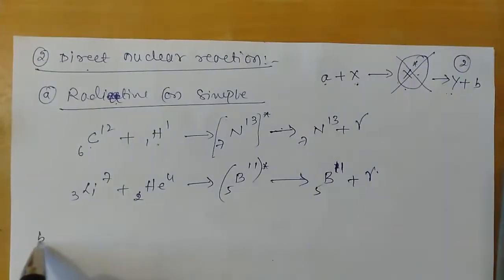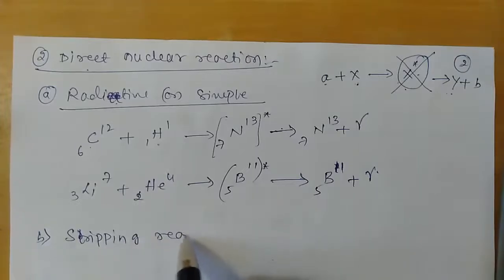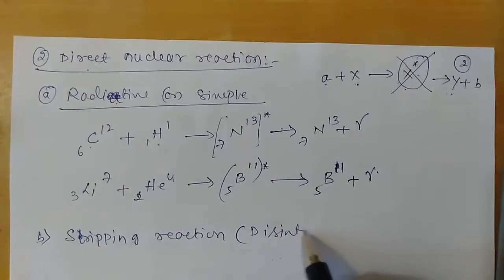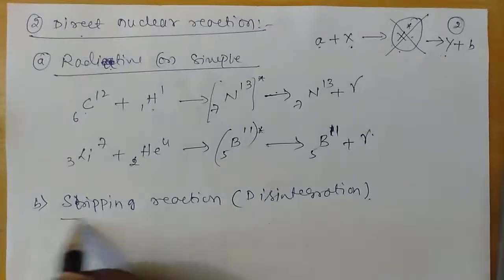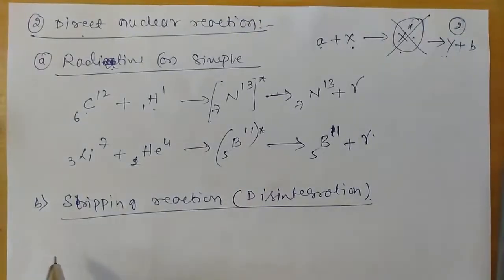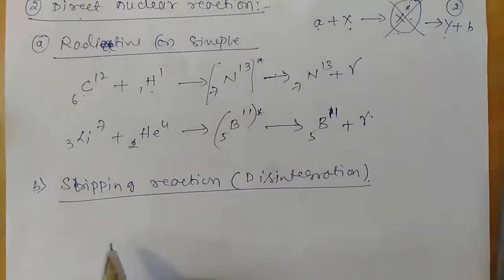Now let us look into the second type of direct nuclear reaction, which we call the stripping reaction, also called the disintegration nuclear reaction. In this type of nuclear reaction, the target nucleus captures one of the constituents of the projectile and gets converted into another nucleus. Now let us understand this with an example.